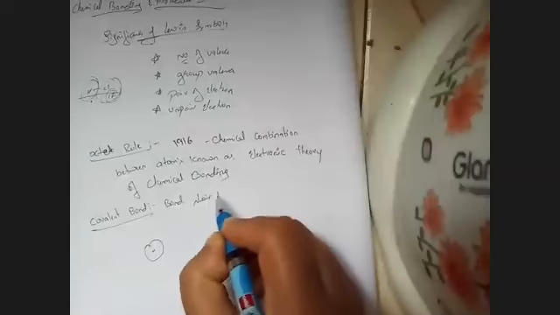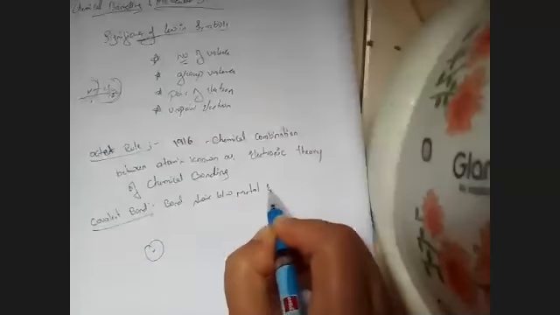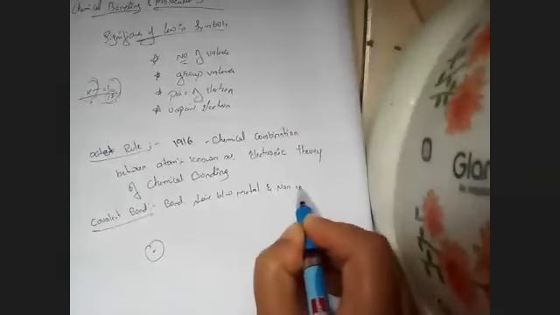Then who gave that electron? A bond shared between metal and non-metal.